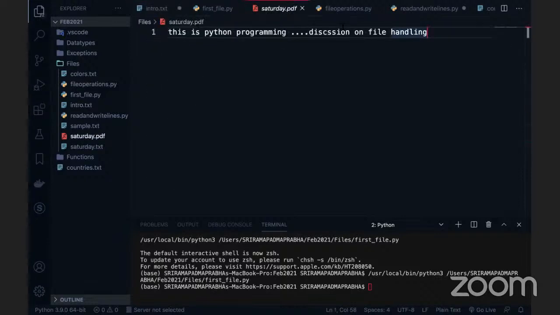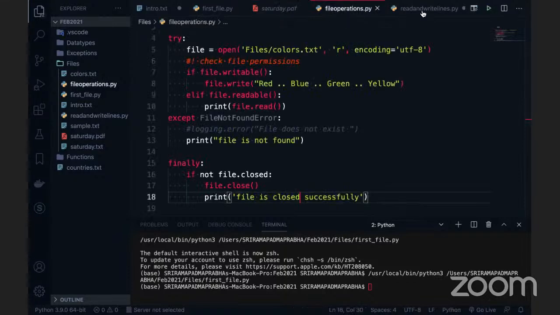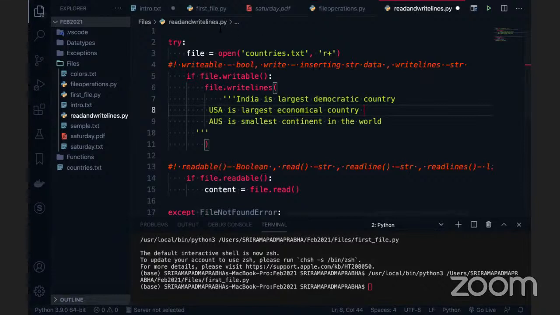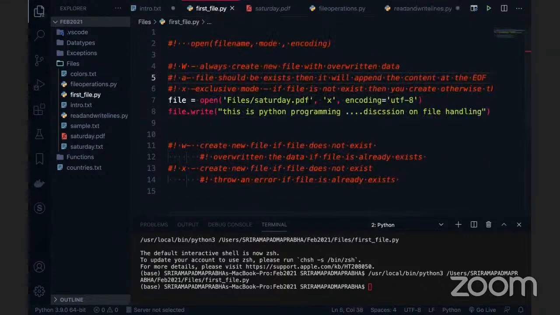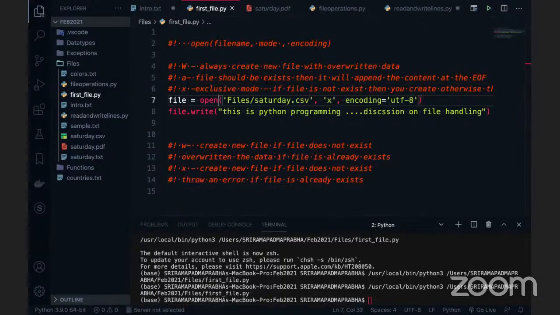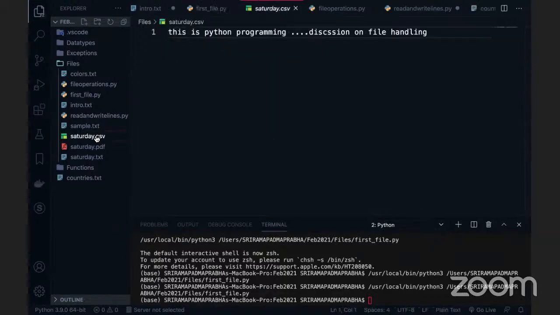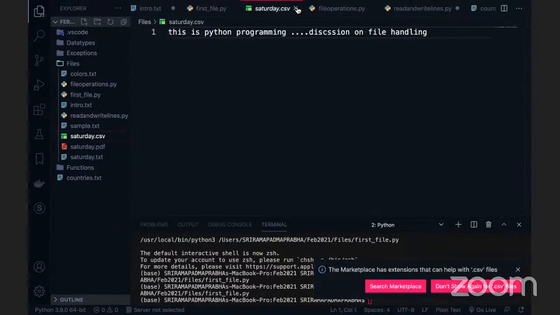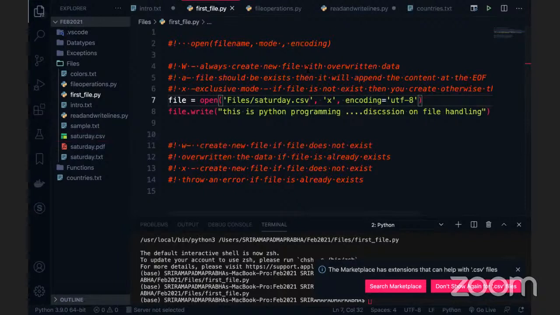So this is Python programming. We are discussing handling text, but this is not the way to deal with PDF files. It's not only about this. Instead of the PDF, if you give something like CSV and I execute this code, the CSV file will be created. If I go here, you can see the text in VS Code, but not in the actual file when you open it.